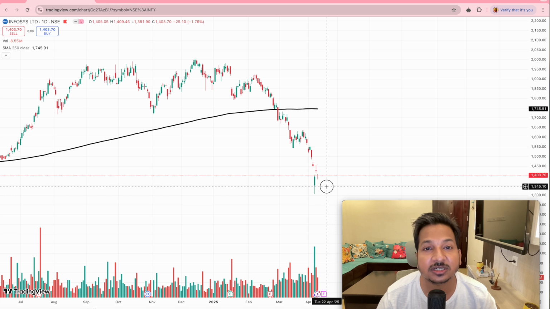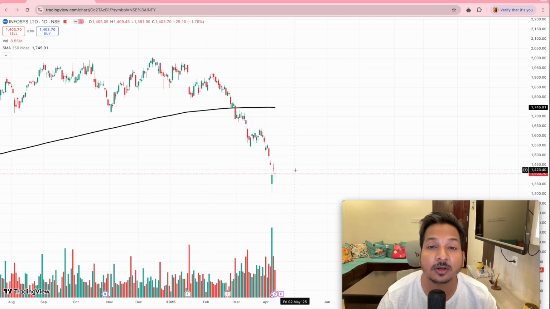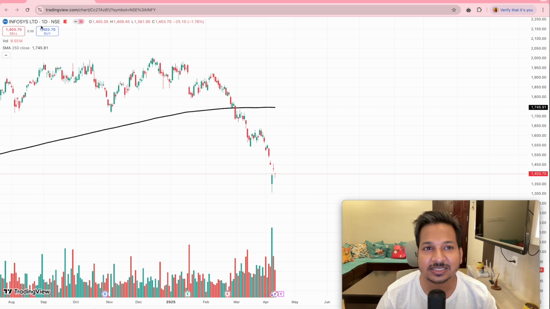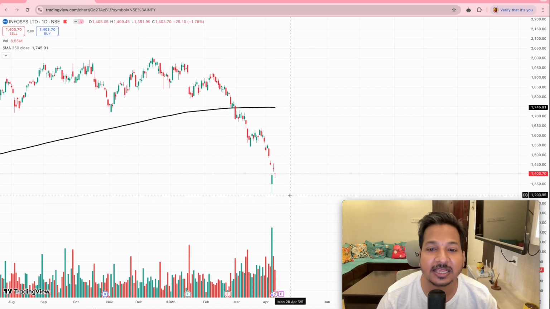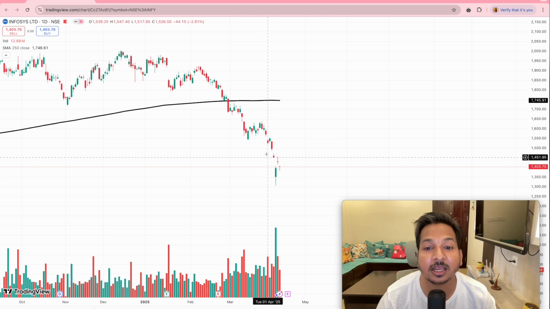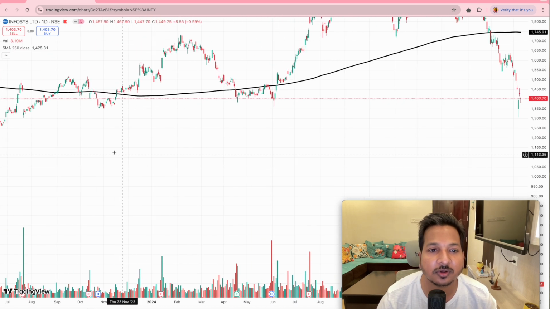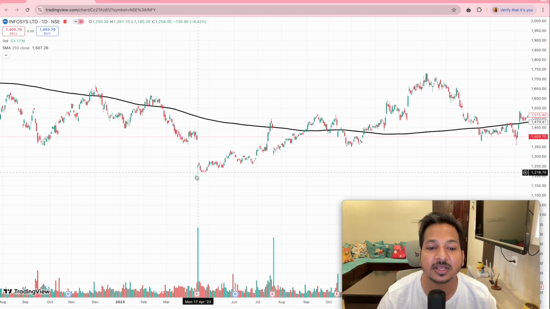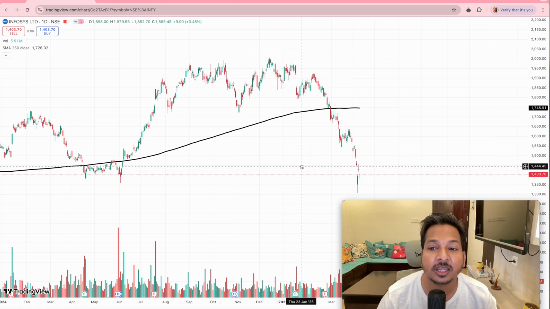You don't know how much it will fall, but you know that someday it will go up, and this is the company I believe in. So this is a simple thing you can use. Otherwise, price action and all, I can teach you that this is a big volume, this is a hammer candle after a gap down earlier. Infosys also had a similar thing. You can see here, this was the time to buy, but you don't know whether it will fall again.